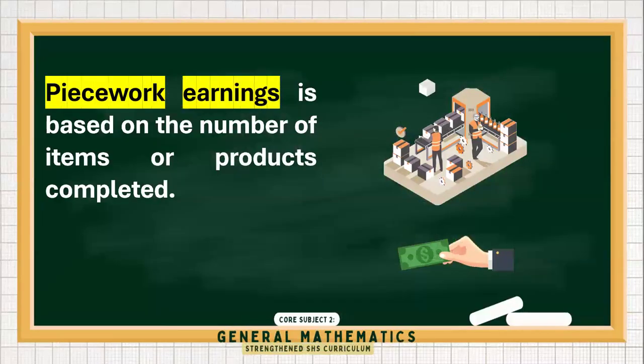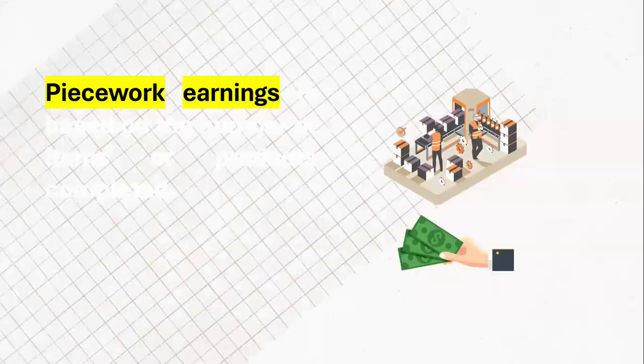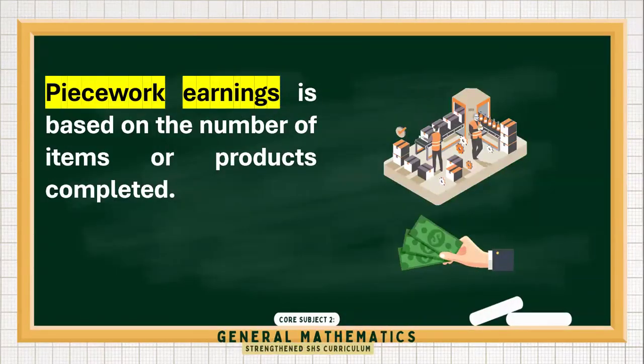This is common among home-based workers or factory laborers. For example, each bag, each dress that you sew is equal to your income. This type of earning encourages productivity, but it must be monitored to avoid exploitation. And that's why labor protection is very important.